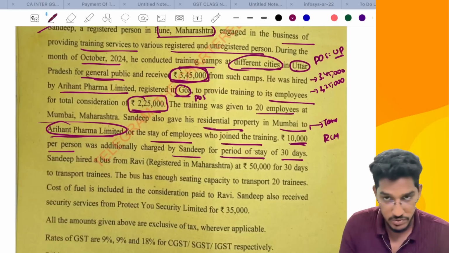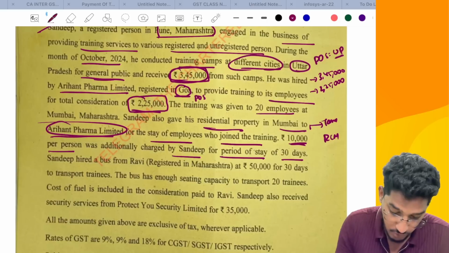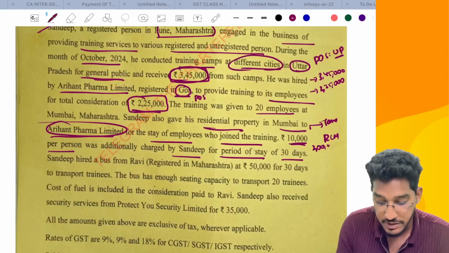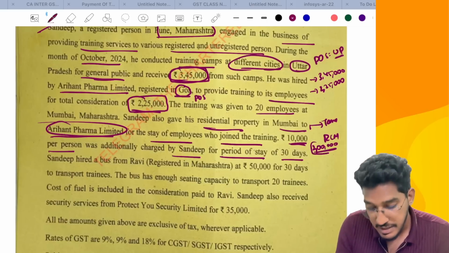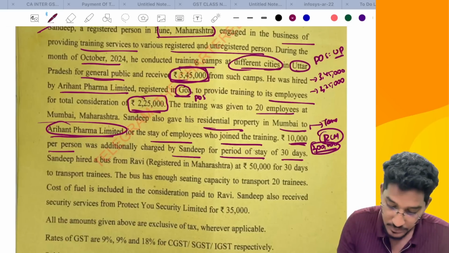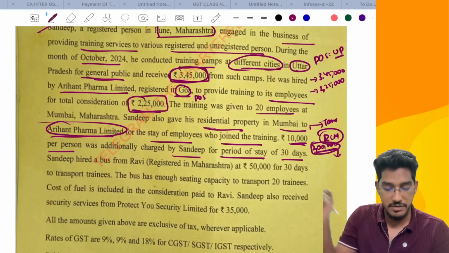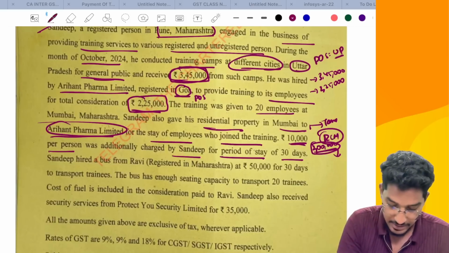This 10,000 rupees is outward supply, but 10,000 rupees for 20 persons will come to a total of around 2 lakh rupees of renting of residential dwelling services he has done. This service is taxable, but this will be paid under reverse charge mechanism by the recipient. So on this 2 lakh rupees, he is not required to pay the GST. Who will pay the GST? The recipient will pay the GST under reverse charge mechanism.